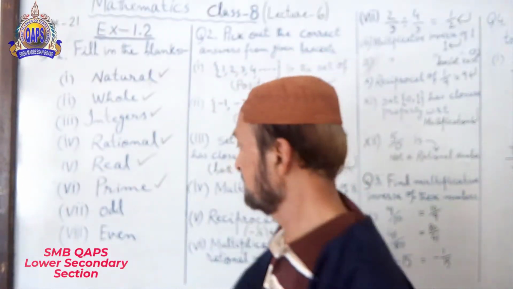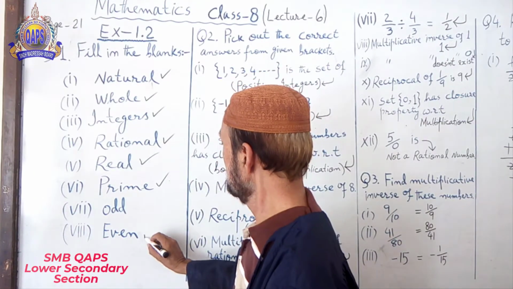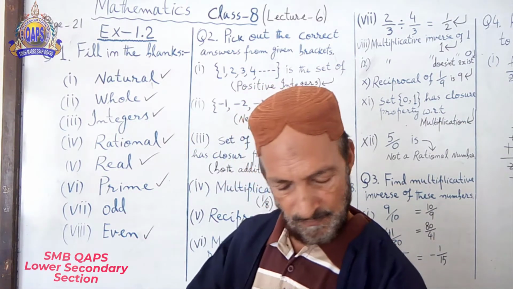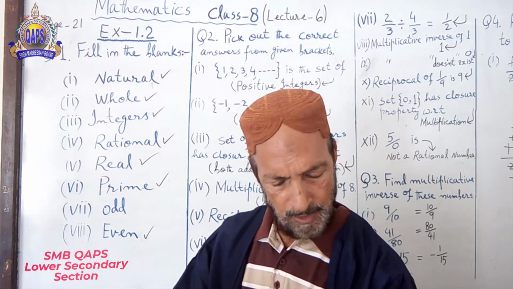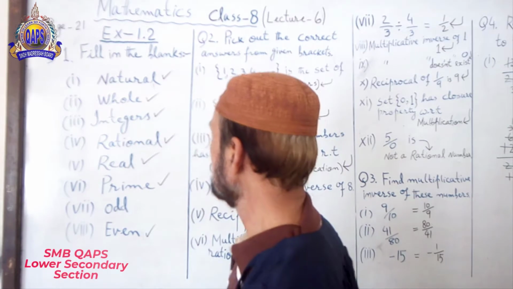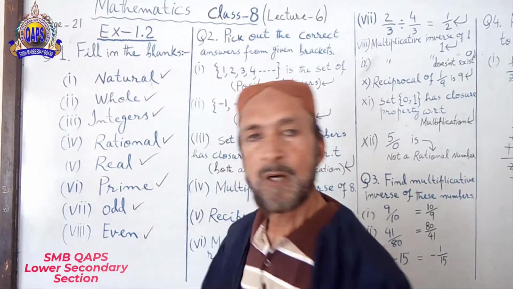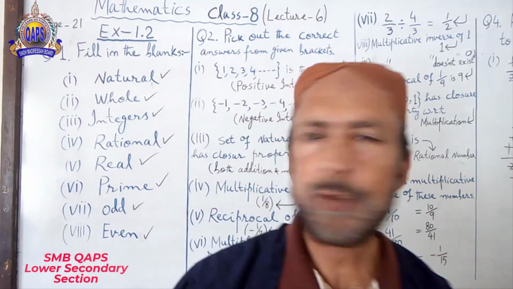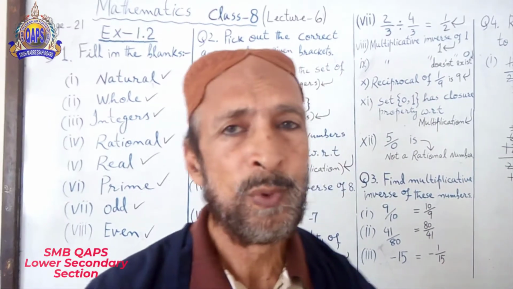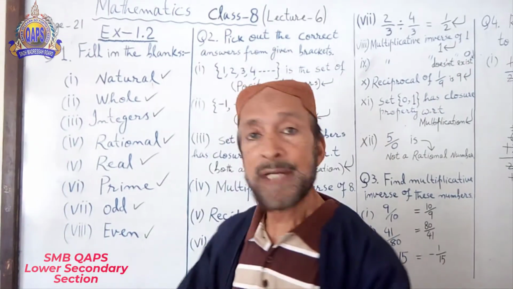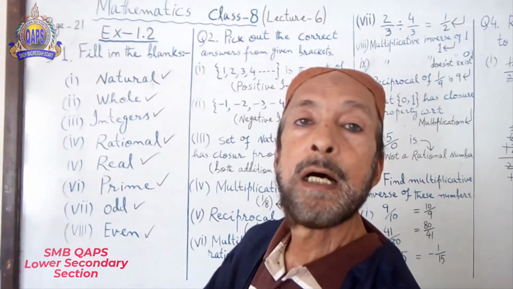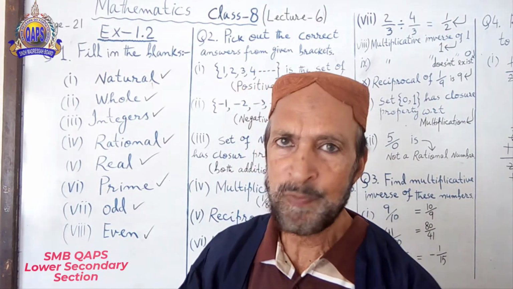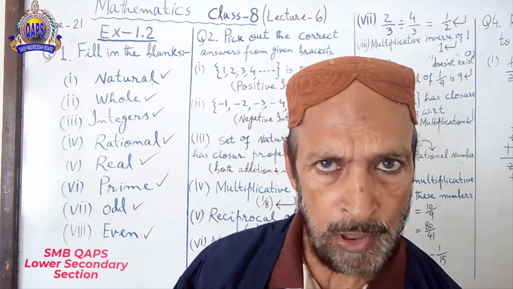Even. 1, 3, 5, 7. Odd. Why? You cannot divide them by 2, so they are odd. And all those numbers which you can divide by 2 are even. I hope you understand all of them.